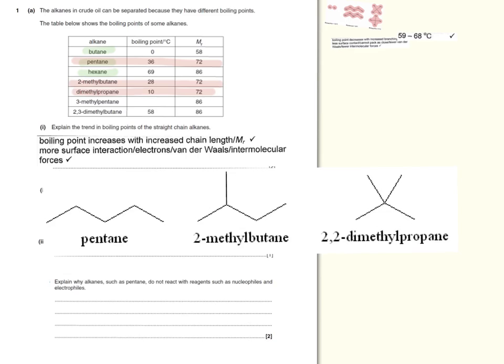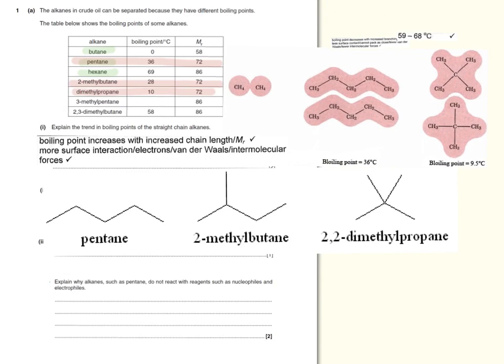Comparing again to the van der Waals diagram we looked at earlier, if you see a straight chain molecule, you have greater contact areas as listed here. However, in a branched molecule over here, there is much less surface area of contact, and therefore you have less van der Waals forces. So for pentane, the molecules will pack together in this format over here.